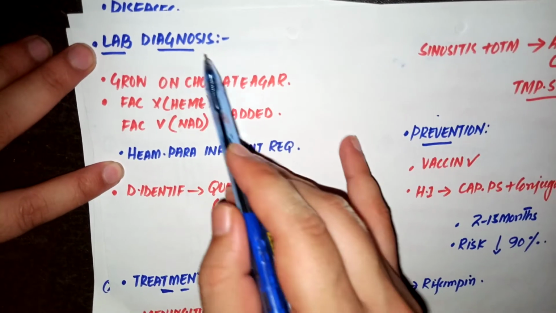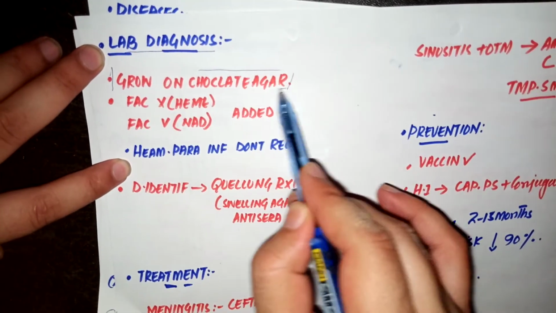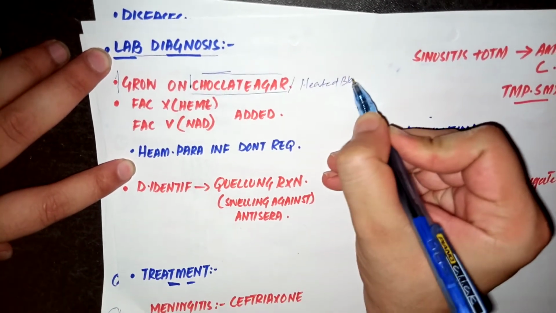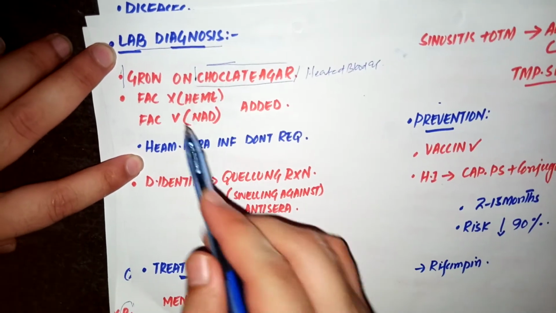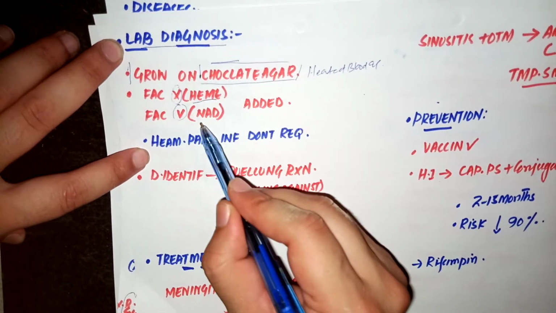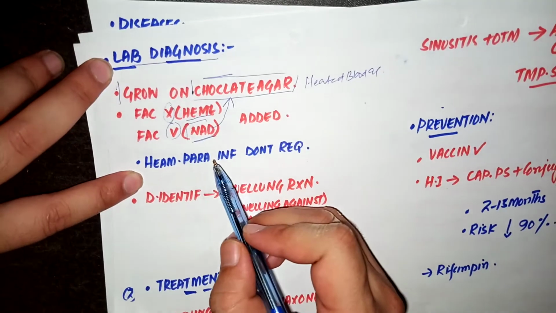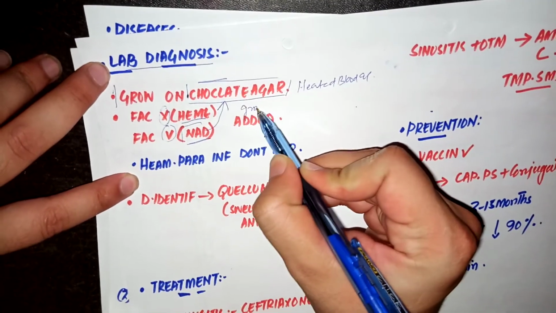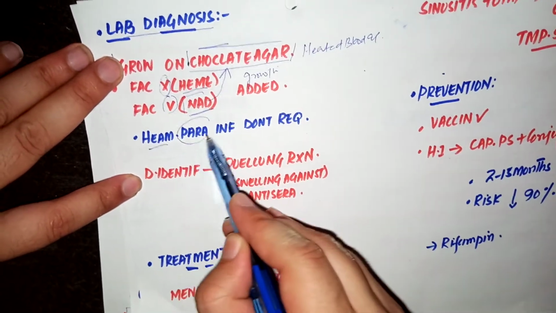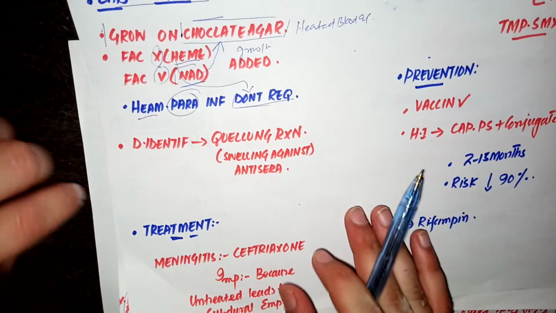Now the lab diagnosis of Haemophilus influenzae. Haemophilus influenzae grows on chocolate agar, and we know that chocolate agar is basically heated blood agar. But note a point here that we will add factor X, which is basically heme, and factor V, which is basically NAD, to this chocolate agar, because these factors are important for the growth of Haemophilus influenzae. Note that Haemophilus parainfluenzae doesn't require these two factors, which is the differentiation point.